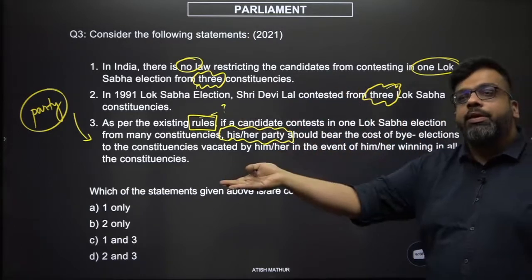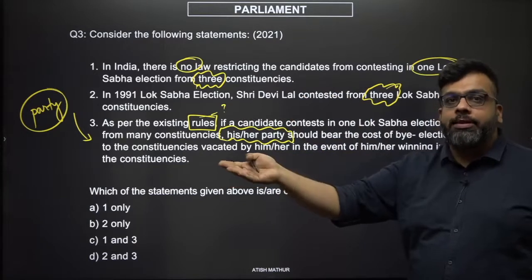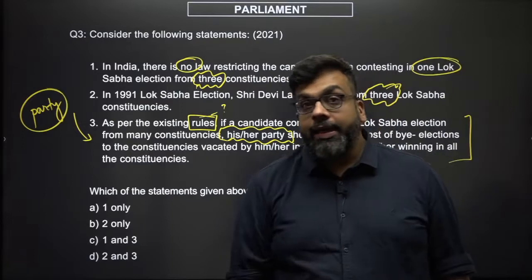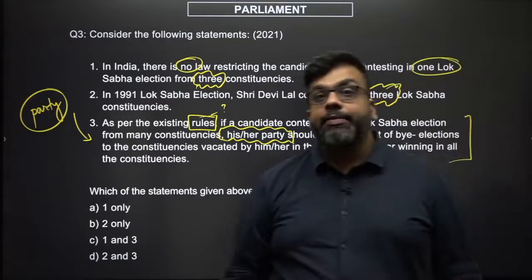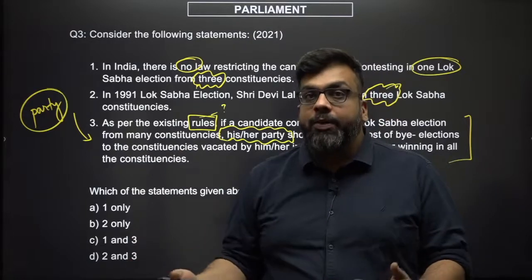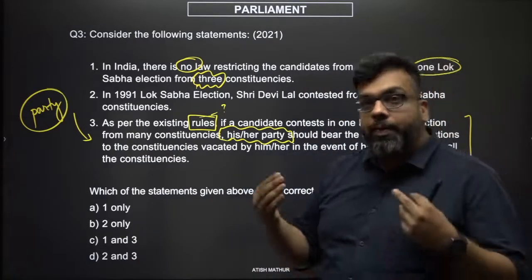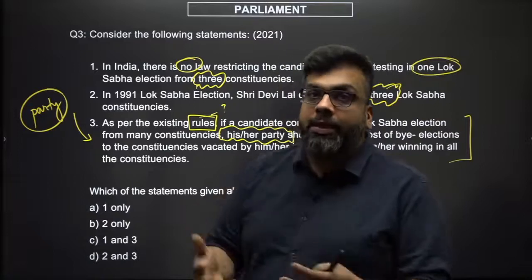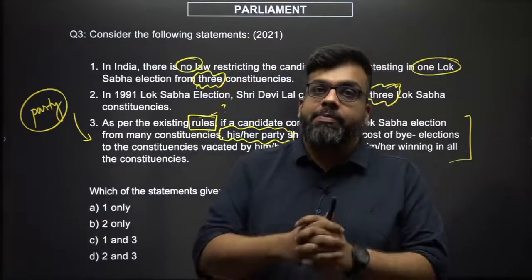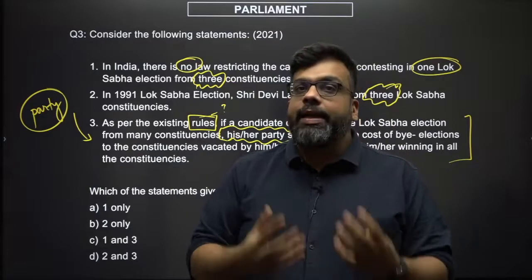But let's understand this. If an independent candidate contested elections from many constituencies, then who will pay for the elections for the other constituencies that the independent candidate contested from? Bear in mind, the independent candidate does not have the same kind of financial backing as a party candidate would, because the party candidate would be assisted by the funds allocated to the candidate from the organization of the party that the candidate belongs to. So it seems very unlikely.